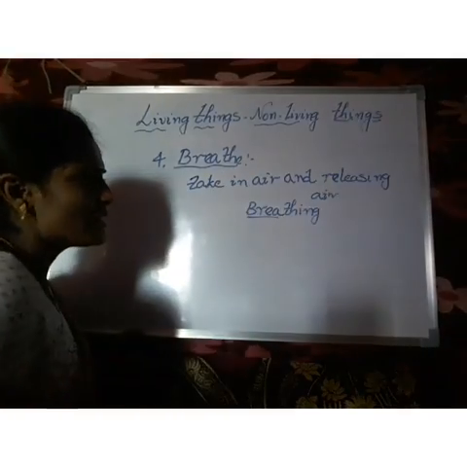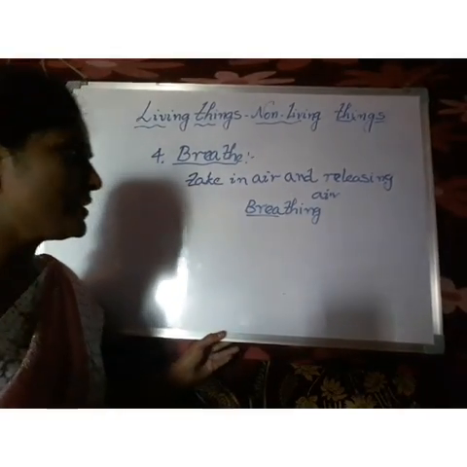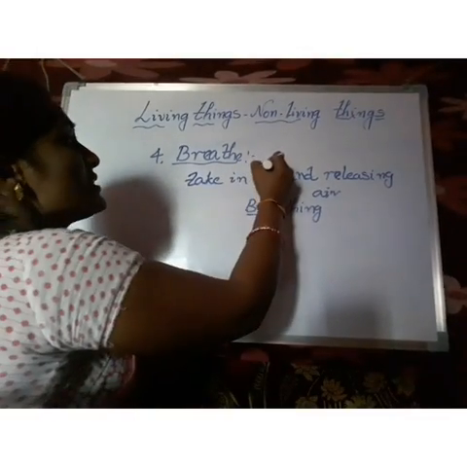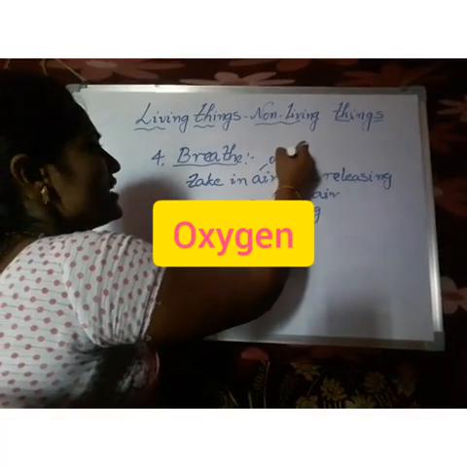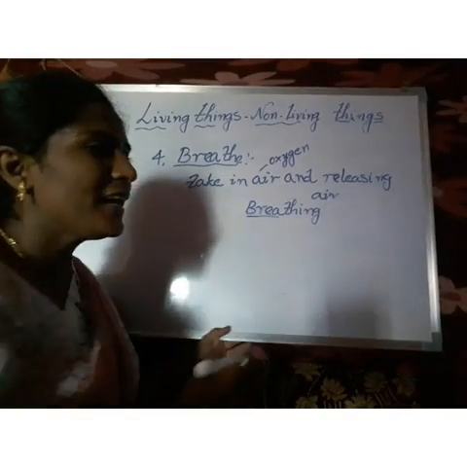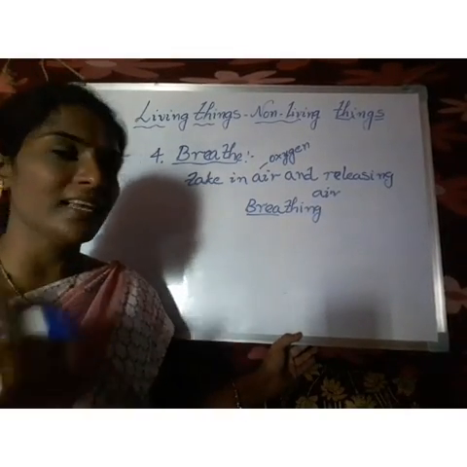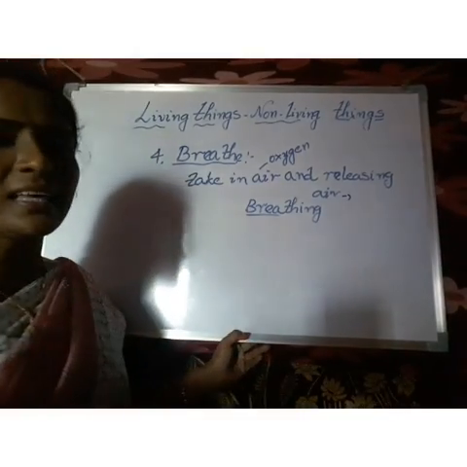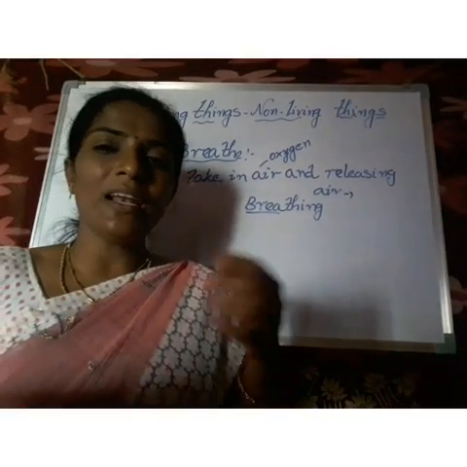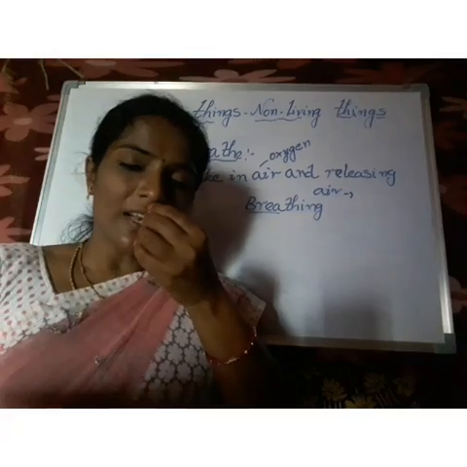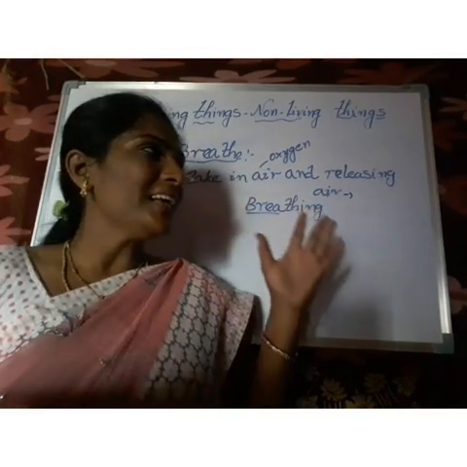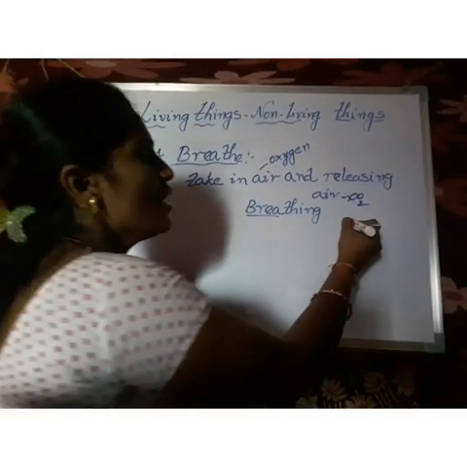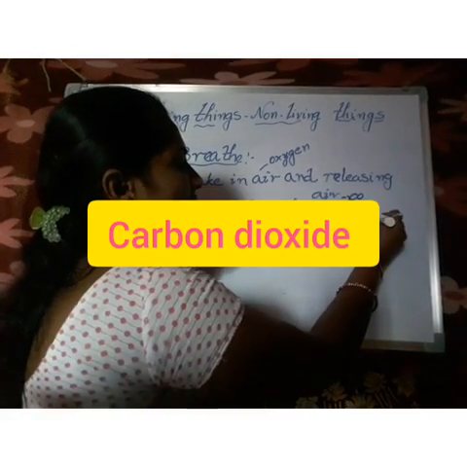See here, two gases are present in air. In the air we take in, oxygen is present. O-X-Y-G-E-N. So which gas are we taking in, children? Oxygen. When we release the air, it is a little warm because it contains CO2, carbon dioxide.